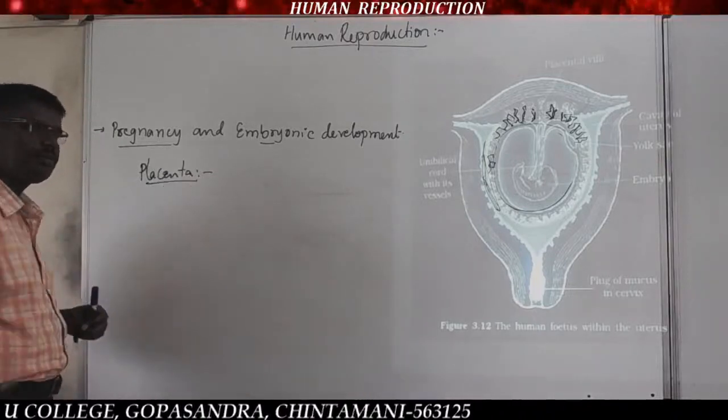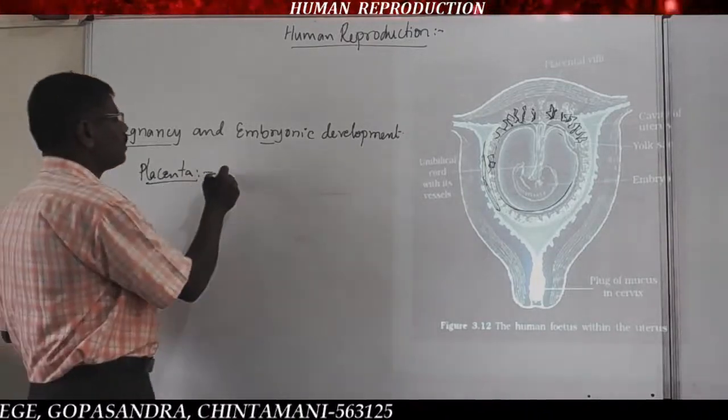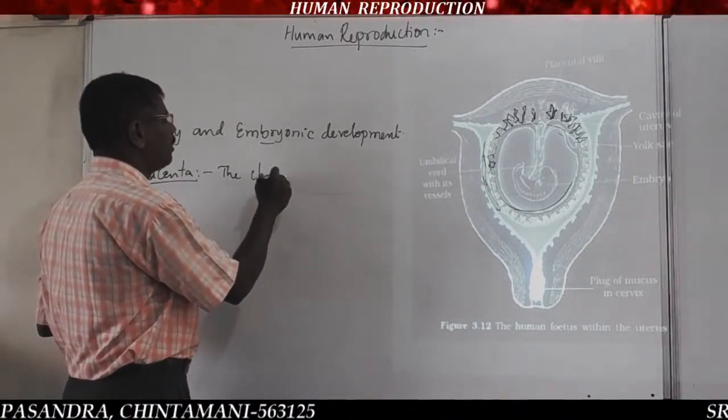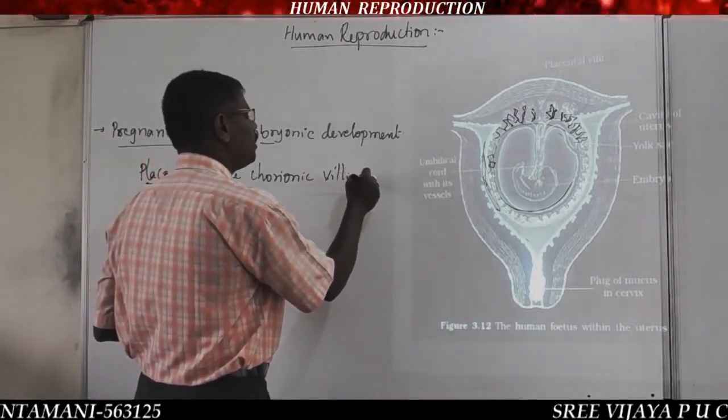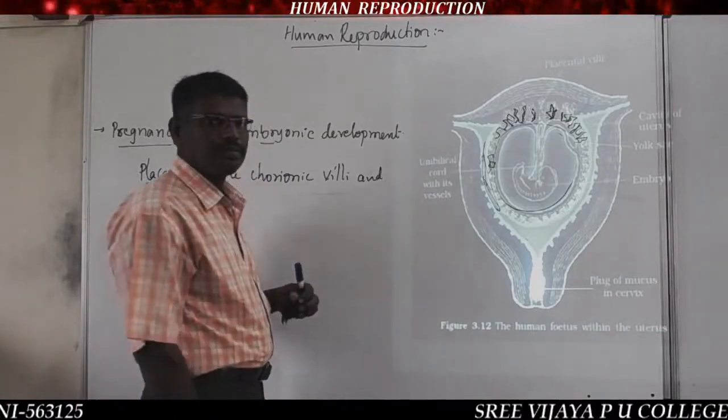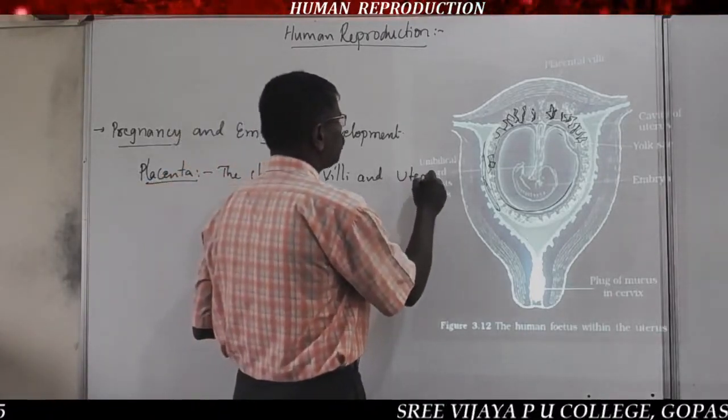Very important. The chorionic villi and the uterine tissue.